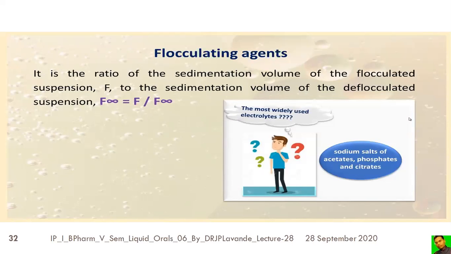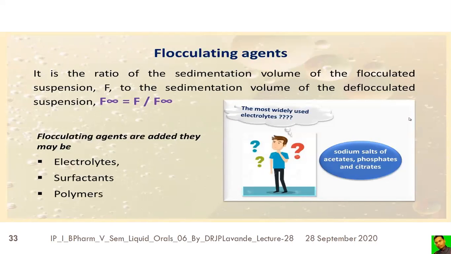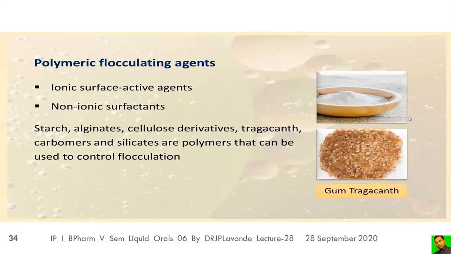It is the ratio of the sedimentation volume of the flocculated suspension F to the sedimentation volume of the deflocculated suspension. So degree of flocculation is equal to the ratio of the flocculated suspension's sedimentation volume to the sedimentation volume of the deflocculated suspension. And the flocculating agents are added. They may be electrolytes, they may be surfactants, they may be polymers.